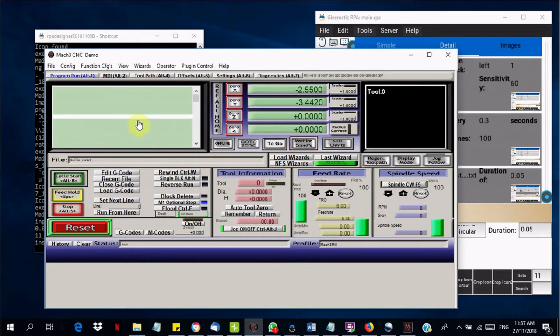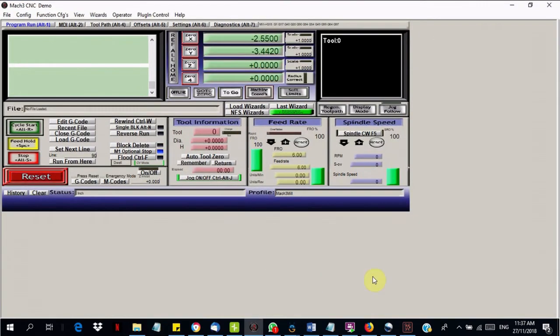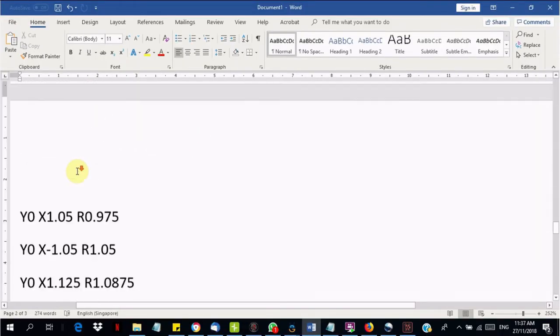This gray box is the place for the G-code when we load the script. And this blank black box is the place where we can see the circular pocket that we're going to create after this. This is the G-code script that will be typed by Gleematic later.